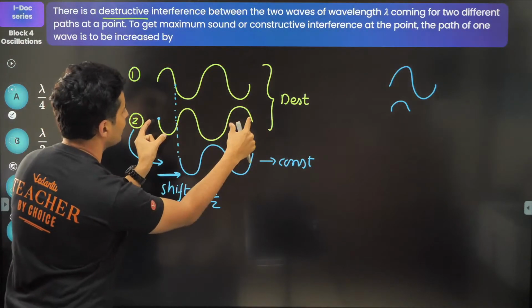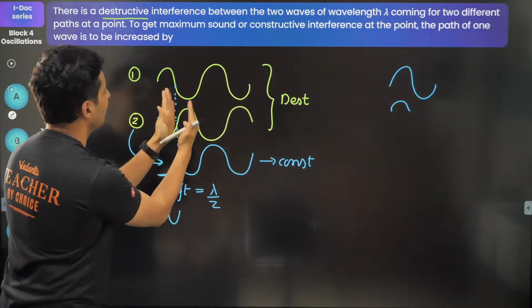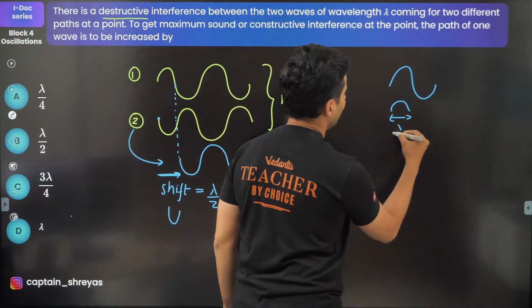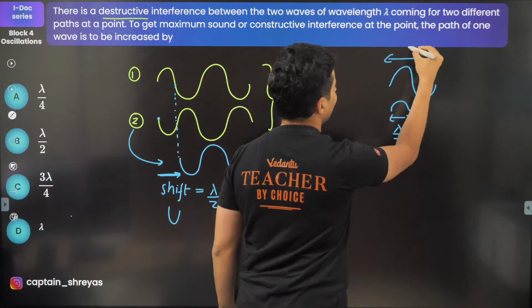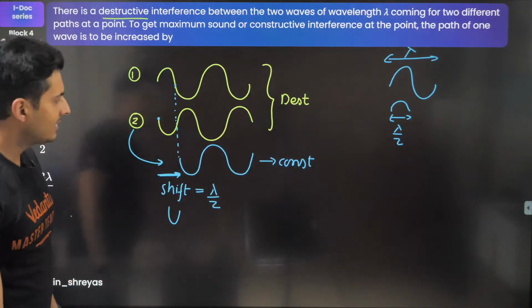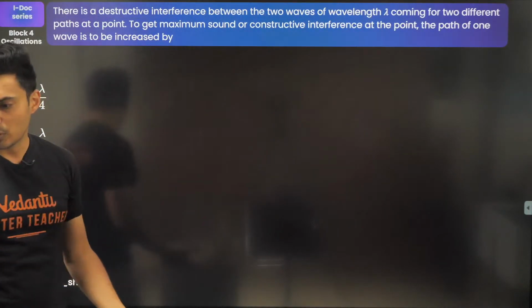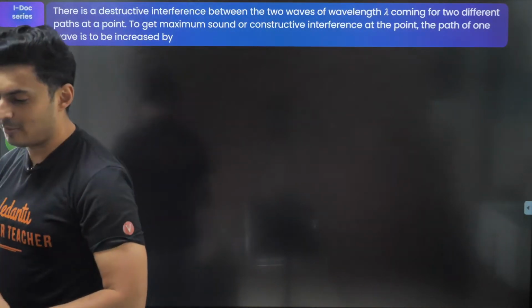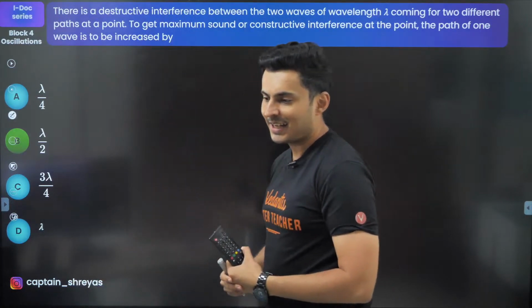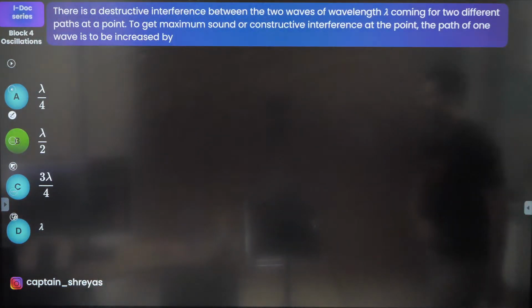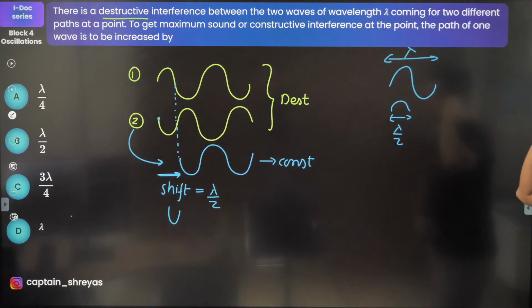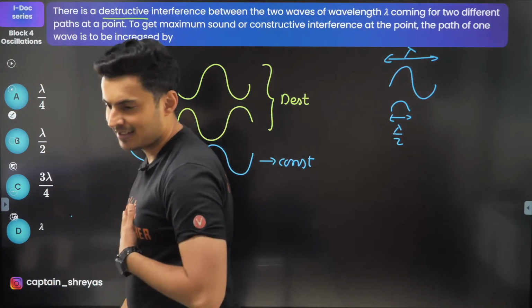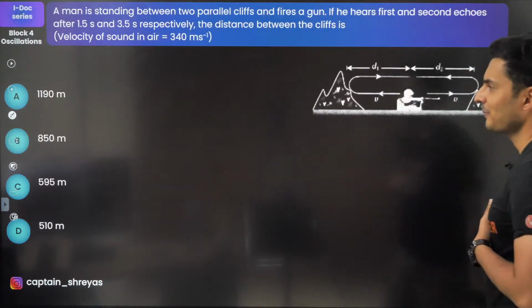So when you shift this green over here, you are shifting it by one crest or one trough, which is nothing but wavelength by 2, because this is wavelength. That's all. Hence the answer is lambda by 2. Is that okay? I hope this is clear. Okay, cool. So this is the logic behind it. Else you will mess up this question using some weird formulas. All right. Moving on to the next one.